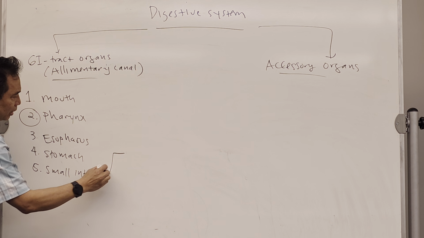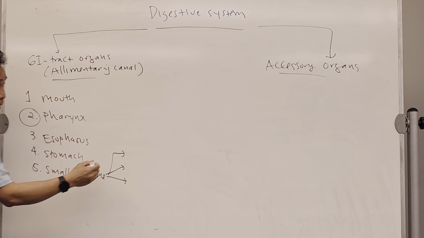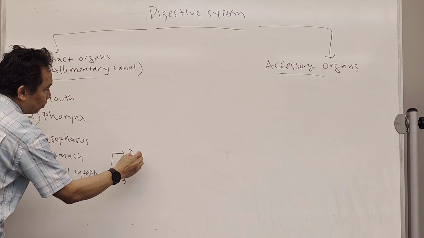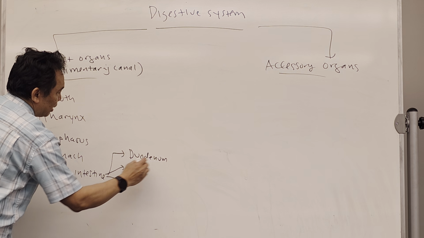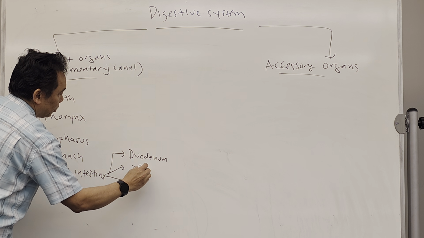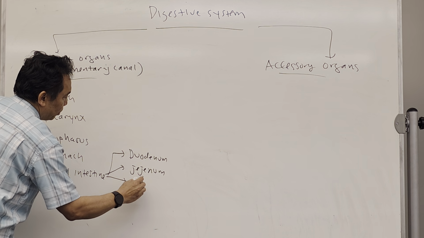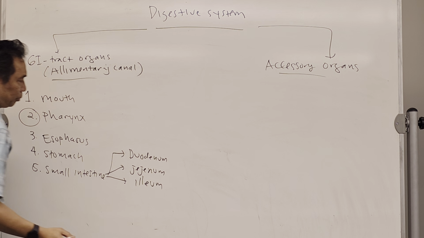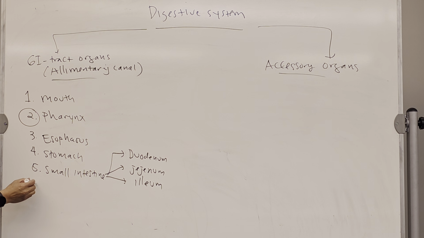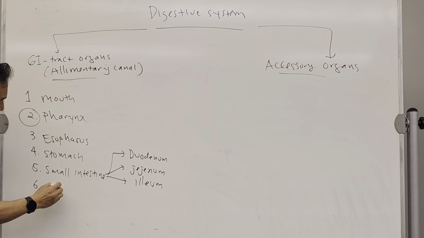And the small intestine has three parts: duodenum, jejunum, and ileum. Okay, and then from the ileum, the undigested food will go to the large intestine.